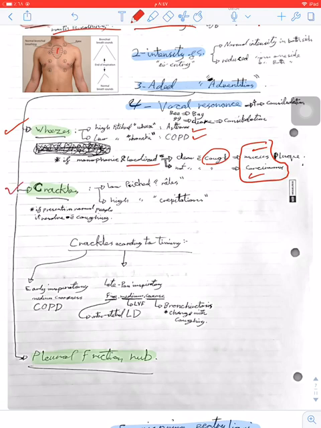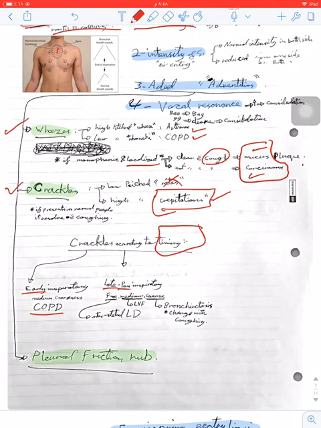Crackles, the second added sound, can be low pitched or high pitched, which is crepitation. This is the most common or widely used terminology. The other terms are not used right now. If it's present, you must differentiate it according to the timing. For example, if it's early in the inspiratory phase, it indicates COPD, but if it's late, or we can call it pan-inspiratory, you must divide it according to its quality.